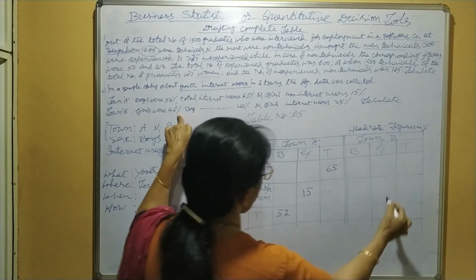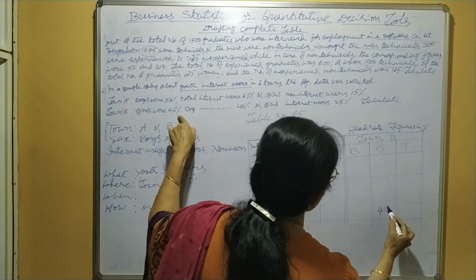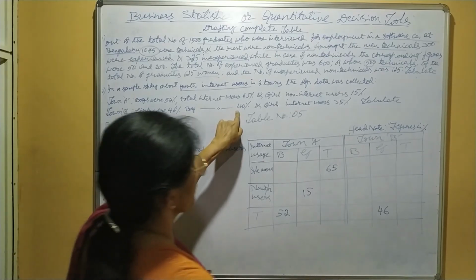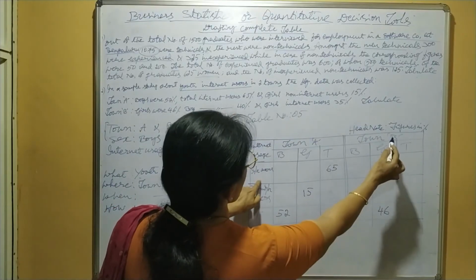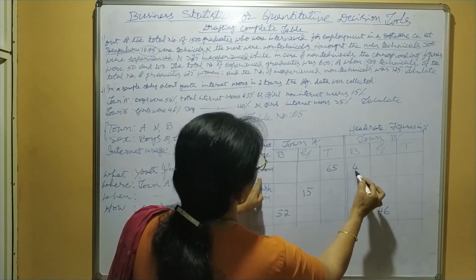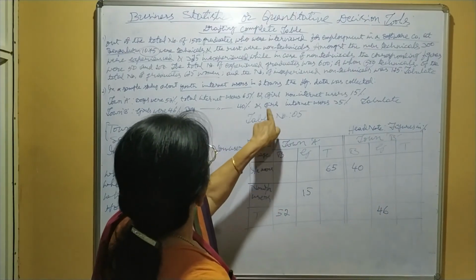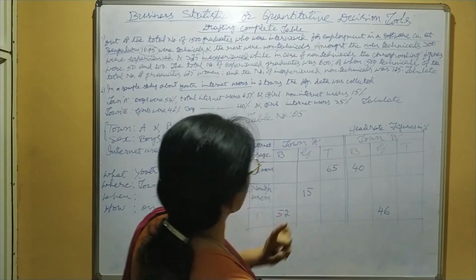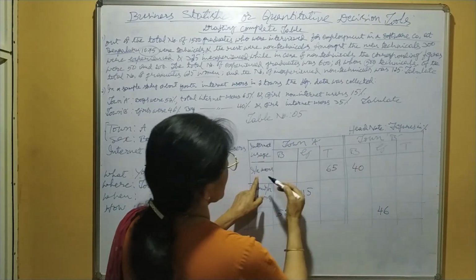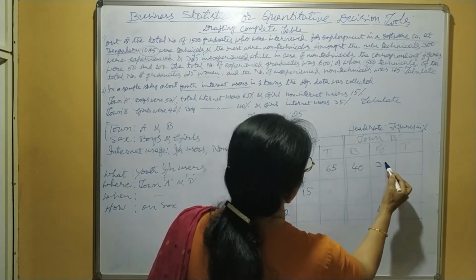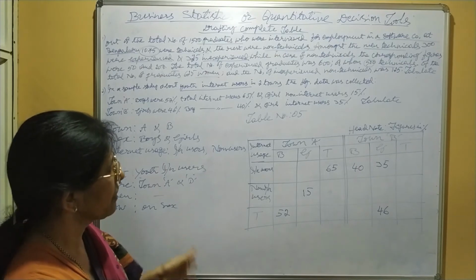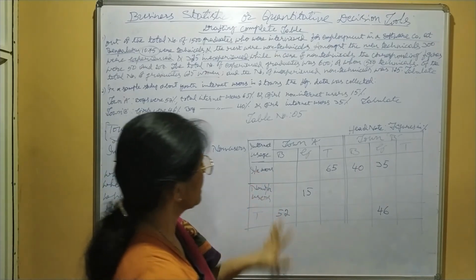Means Town B total girls 46. Boy internet users, Town B boy internet users 40%. Girl internet users 35%. Town B girl internet users 35%.